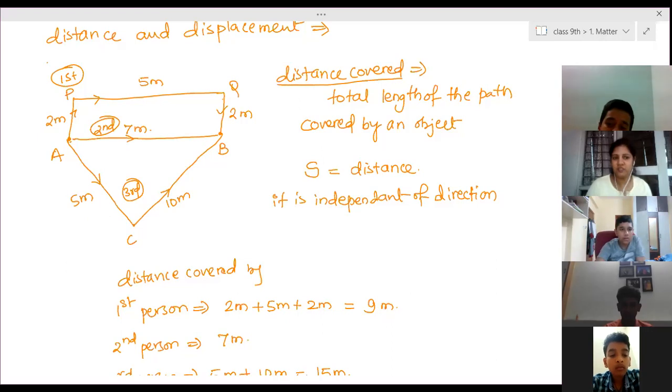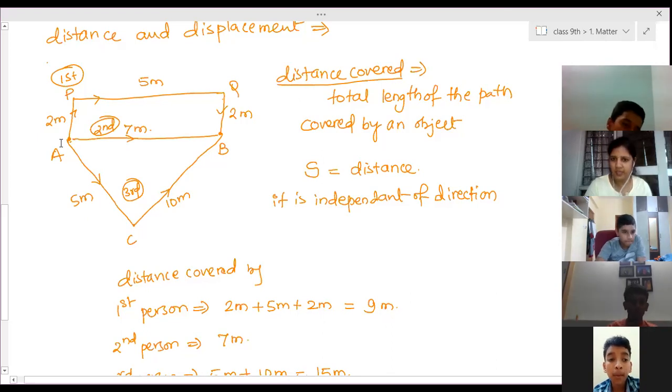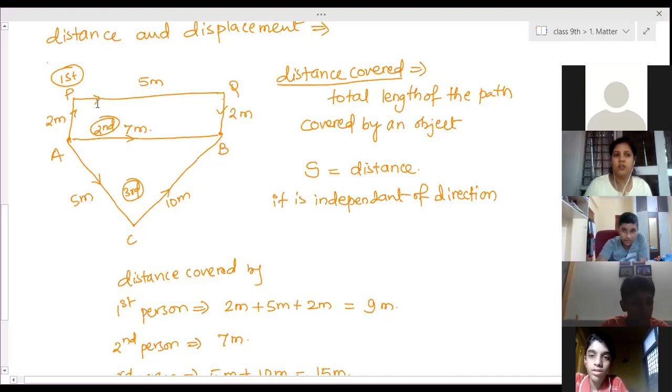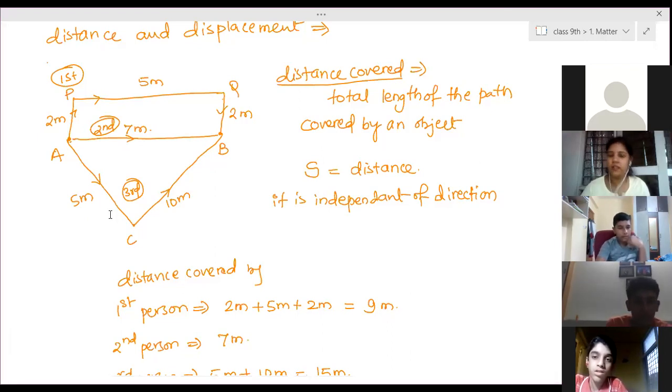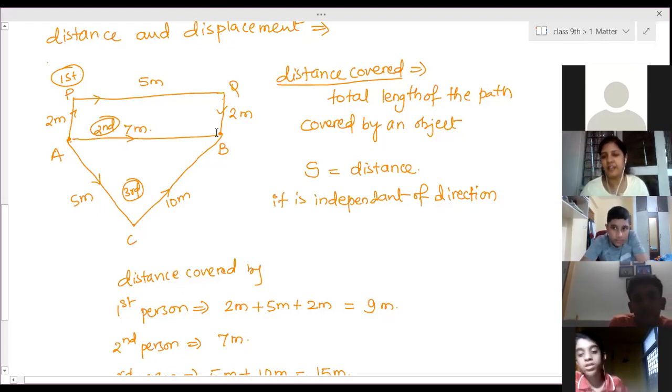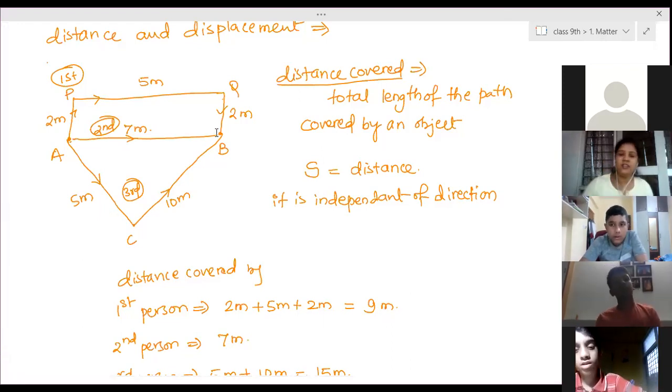So in this first diagram, the initial position is A. And what is the final position? B. All the people have traveled 3 different paths. So which one is the shortest distance between A and B? The second, 7 meters. That is the straight line distance. The shortest distance is always the straight line distance between them. So join them with a straight line.